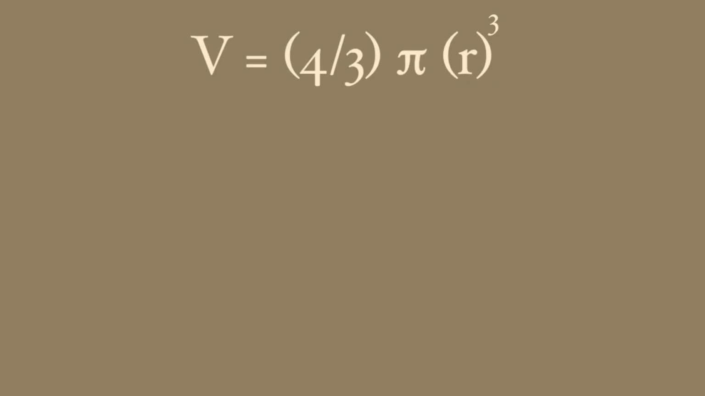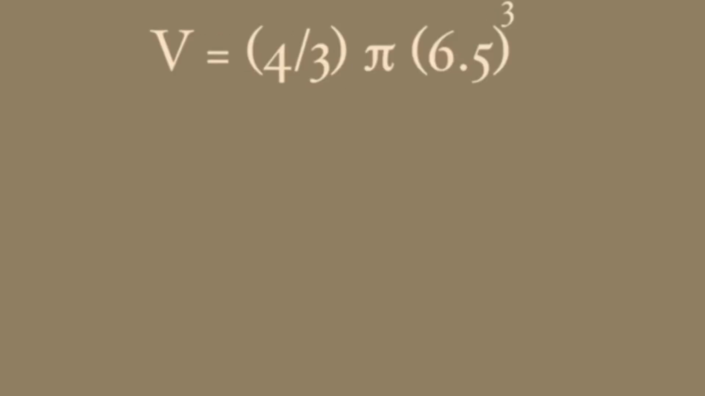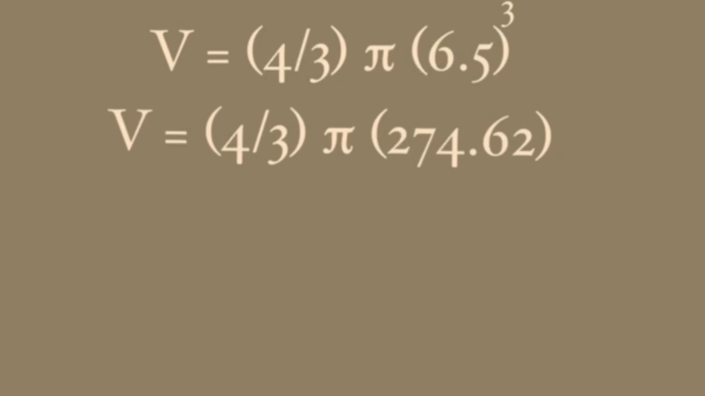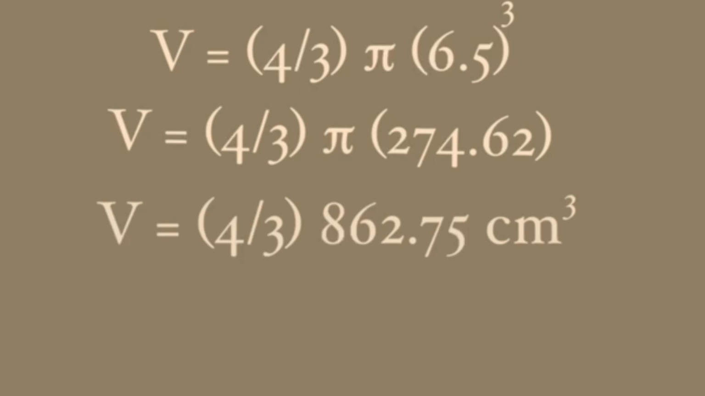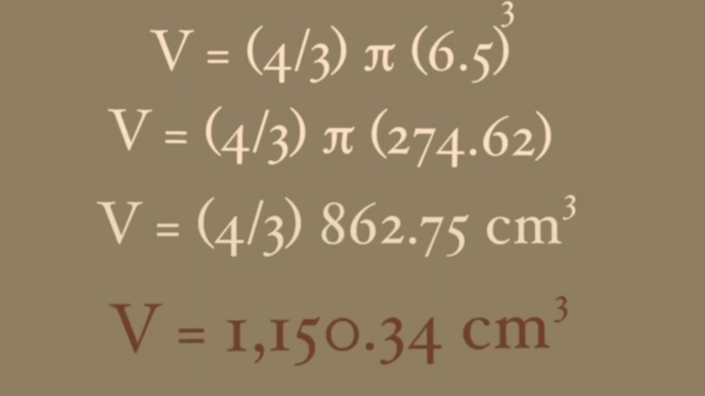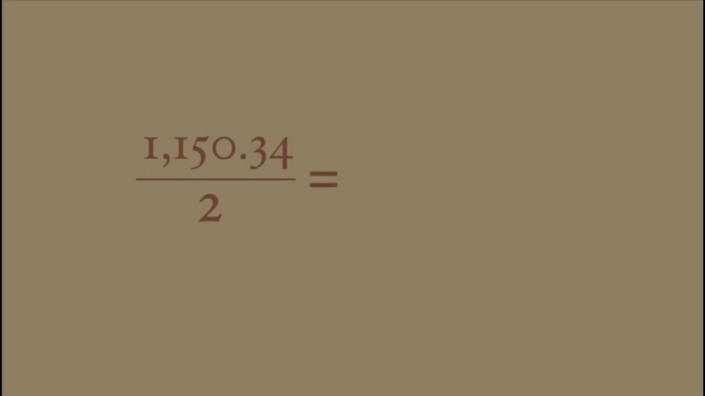The formula we are going to use is 4/3 times pi times radius to the power of 3. We have to multiply the radius, that is 6.5, to the power of 3. That will give us 274.62. Then we have to multiply that by pi. That will give us 862.75. Then we have to multiply all that by 4/3. That will give us 1,100.34 centimeters. We can't forget to divide it by 2, since it's split in half.